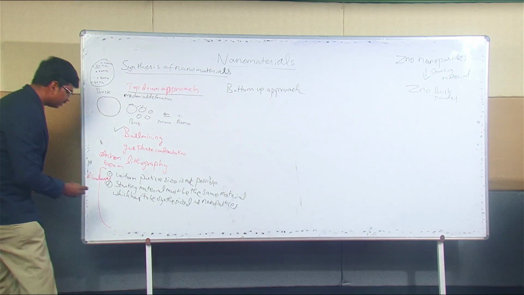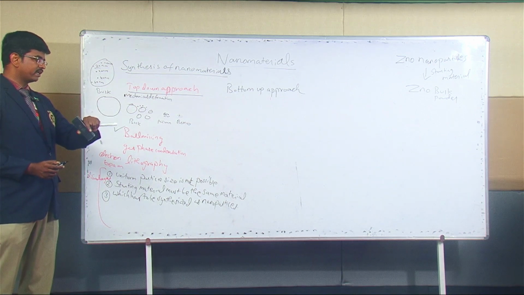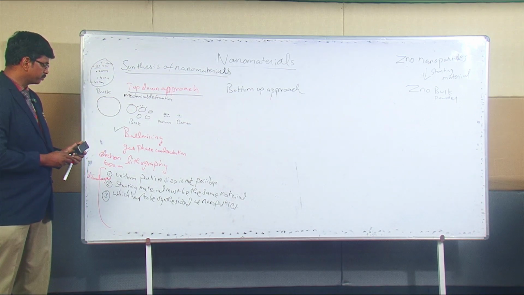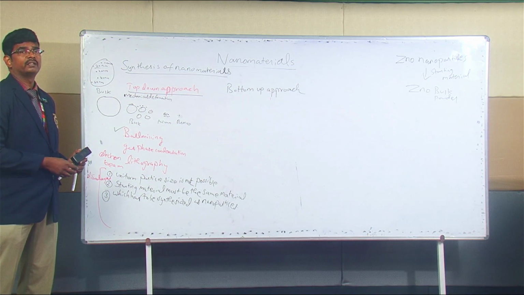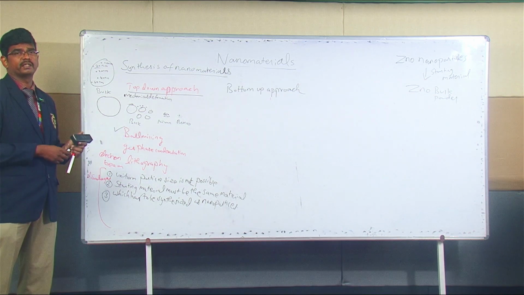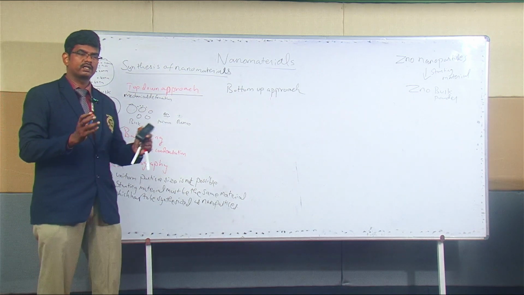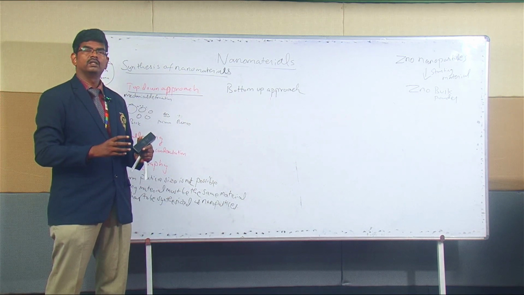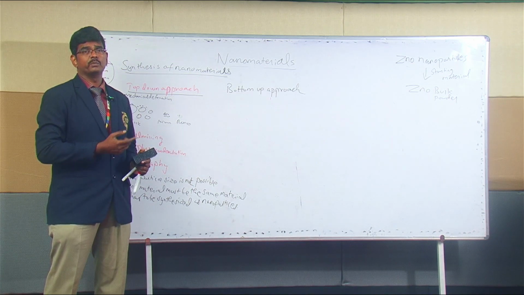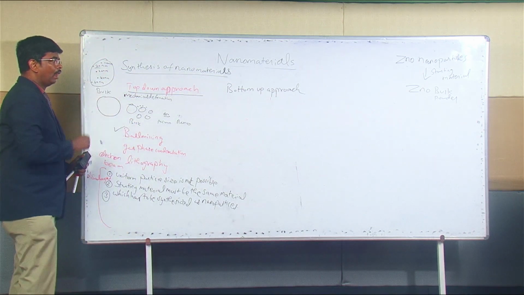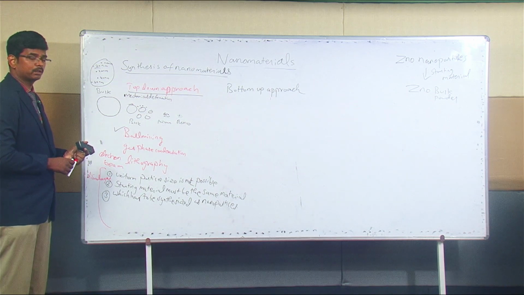The third disadvantage is waste. In this approach, there will be a lot of waste, because when you crush to powder, you cannot collect all the powders. That is not possible. More wastage will be there in this approach when compared to the bottom up approach.